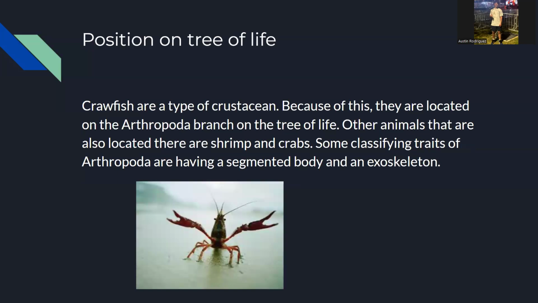So crawfish are a type of crustacean. Because of this, they are located on the arthropoda branch on the tree of life. Other animals that are also located there are shrimps and crabs. Some classifying traits of arthropoda are having a segmented body and an exoskeleton.